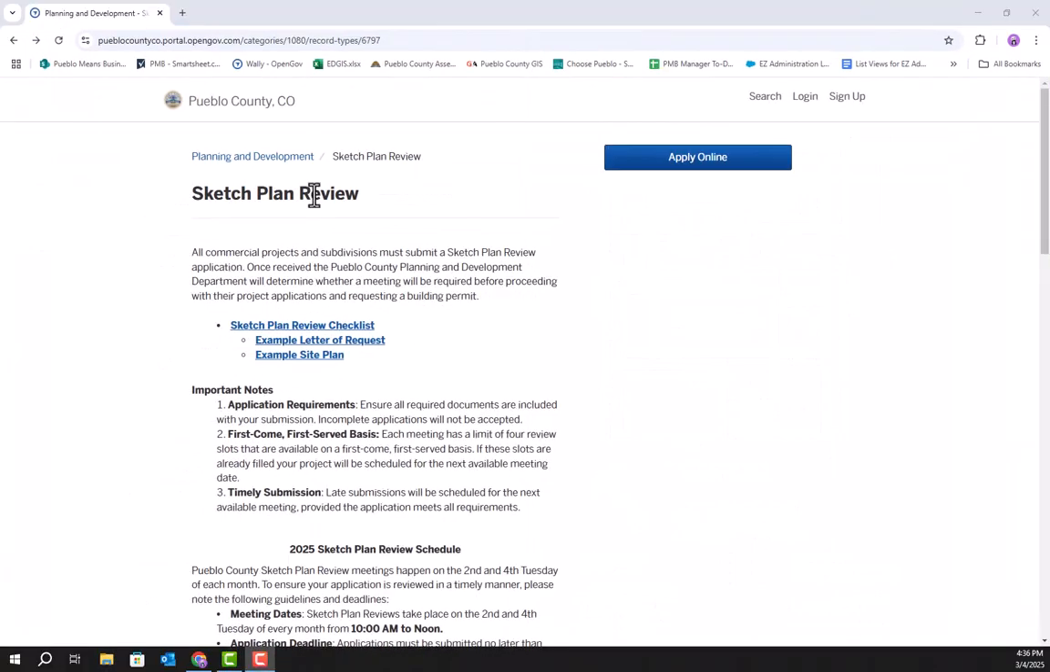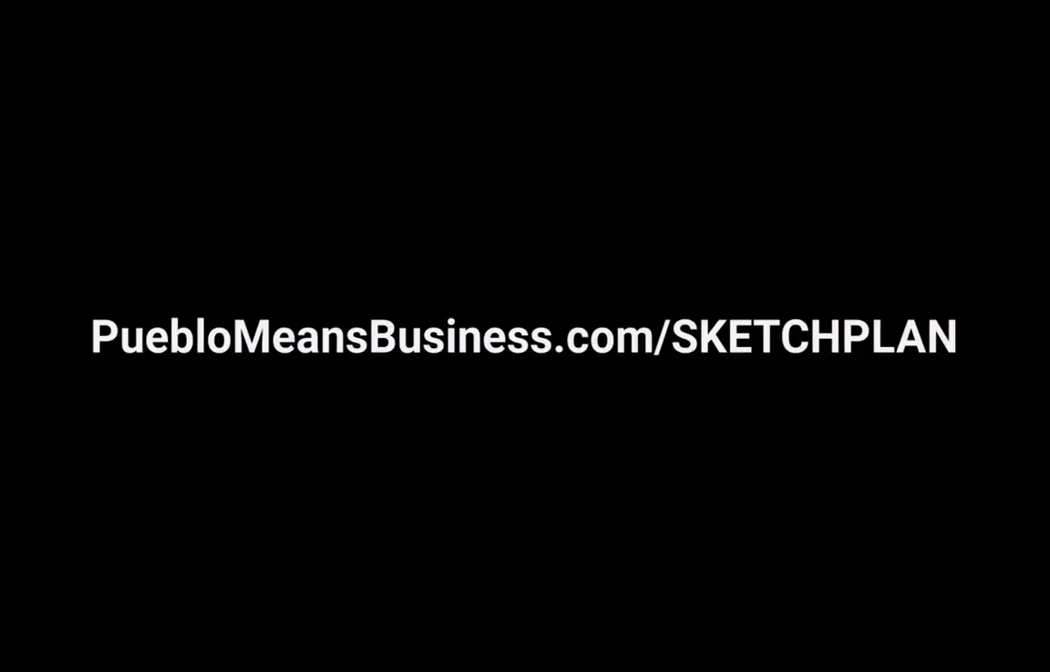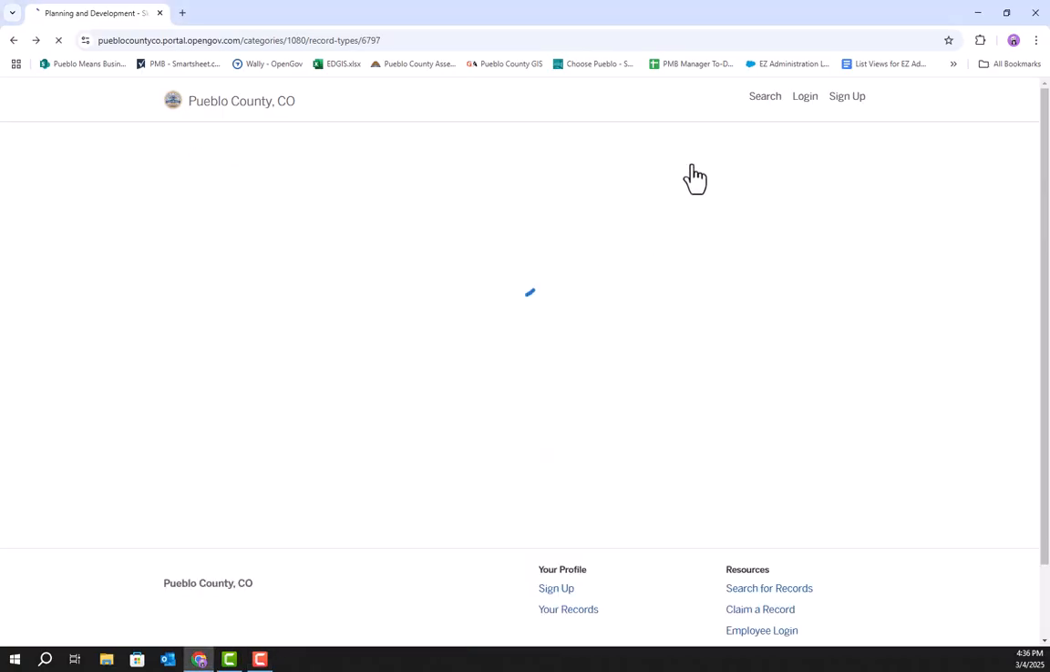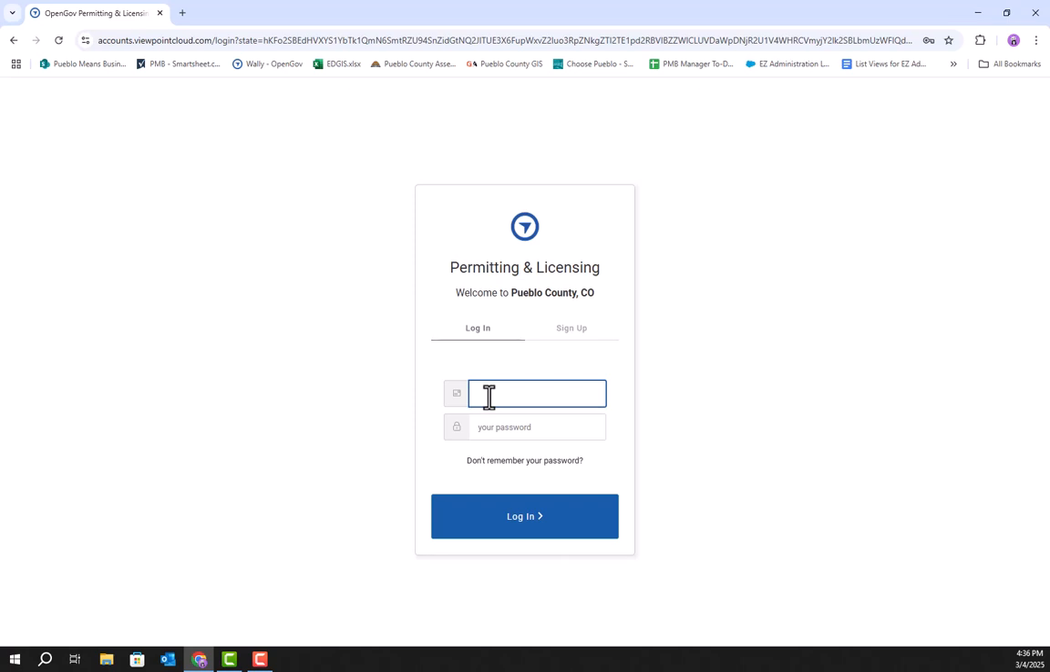So now that we're here in the sketch plan review application, which again we got to by going to pueblomeansbusiness.com/sketchplan, we'll go over here and click Apply Online. Applying will require us to log into our Pueblo Means Business account, pueblomeansbusiness@gmail.com. Then we'll put in our password and then we'll log in.